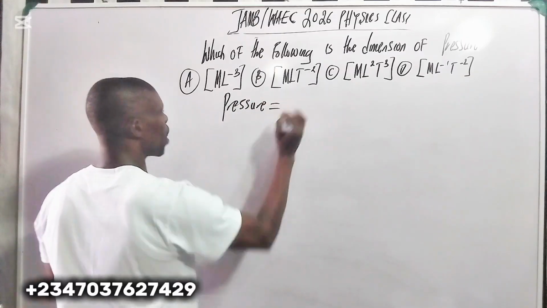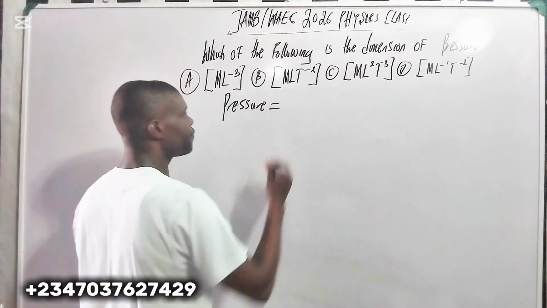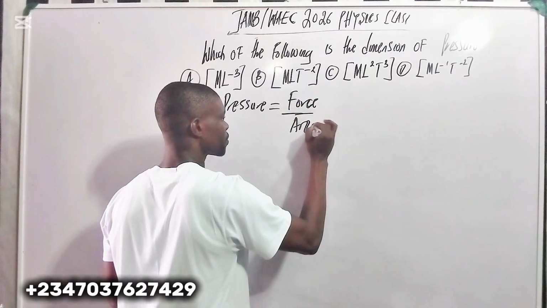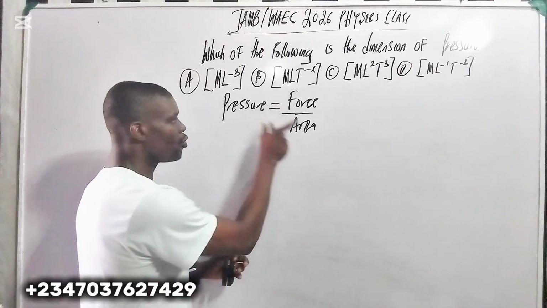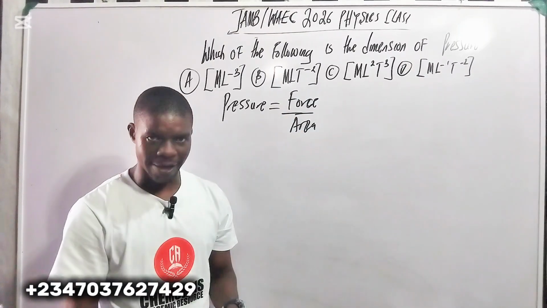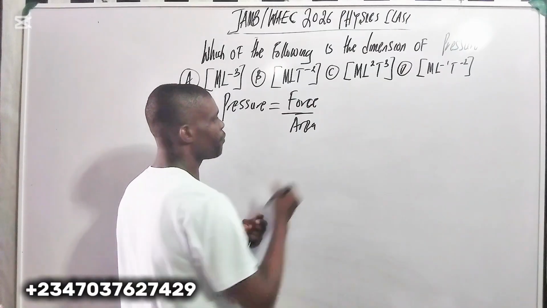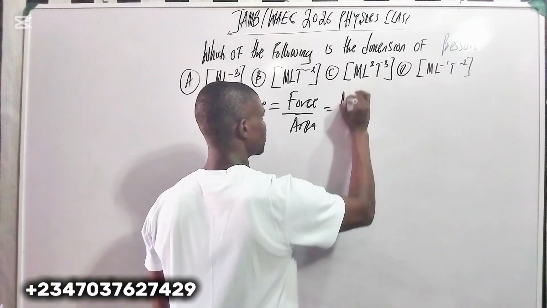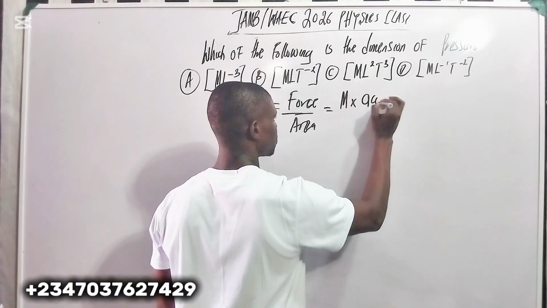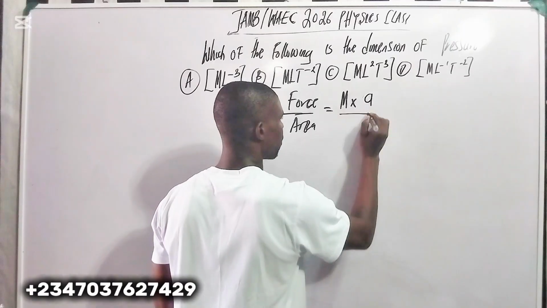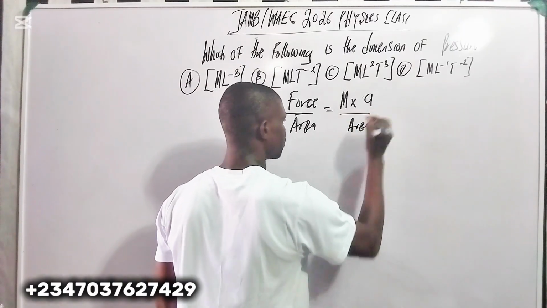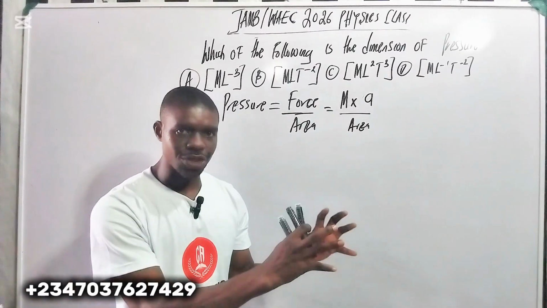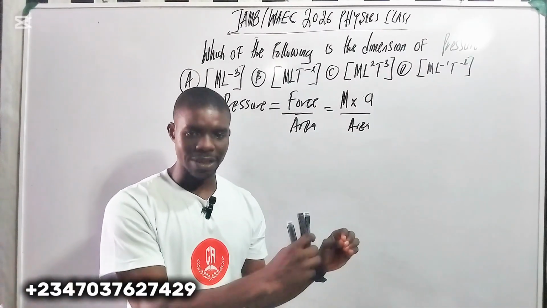What is the formula for pressure? Pressure equals force over area. So you define that quantity as force over area. Now, let's break force down. What is force? Force equals mass times acceleration, over area. Do you understand?